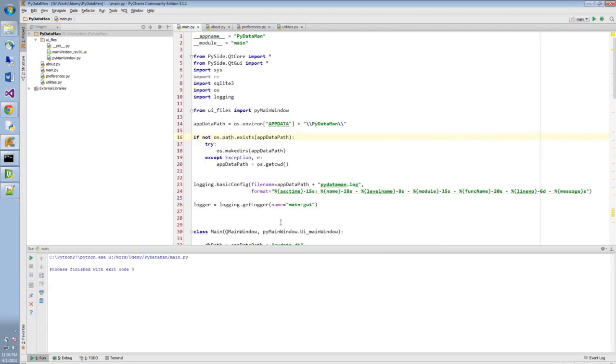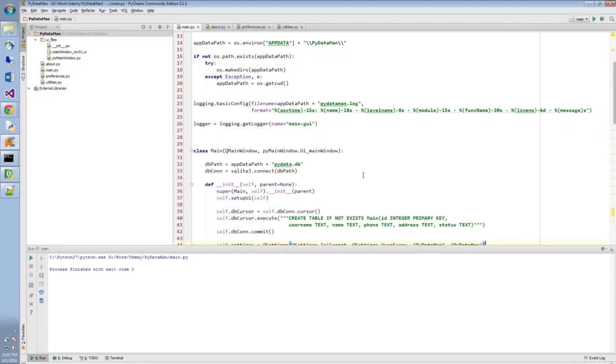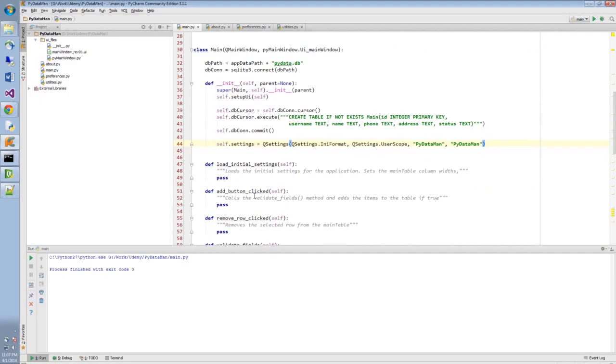So I'm going to close this, and if you'll remember, there's that add button clicked method that we created when we were creating the skeletal structure of our code. This is the method that's going to be called when the QPushButton sends an event that it has been clicked.